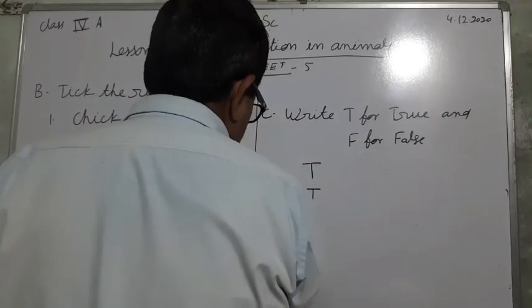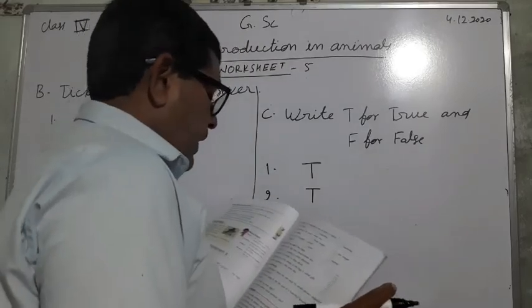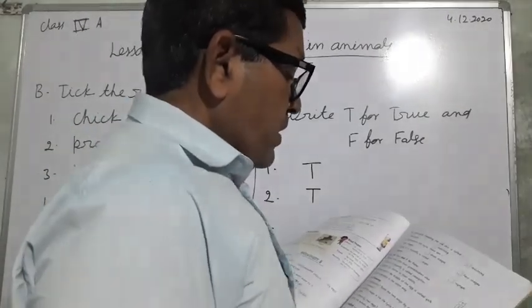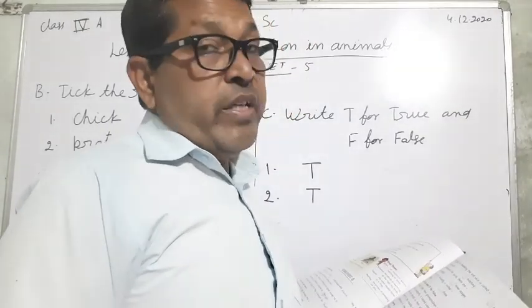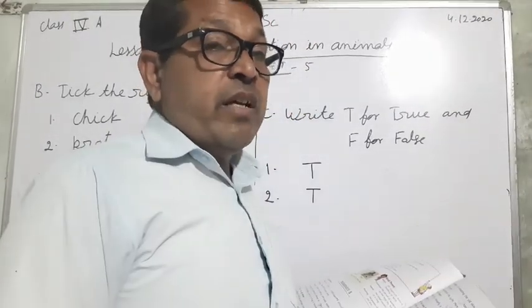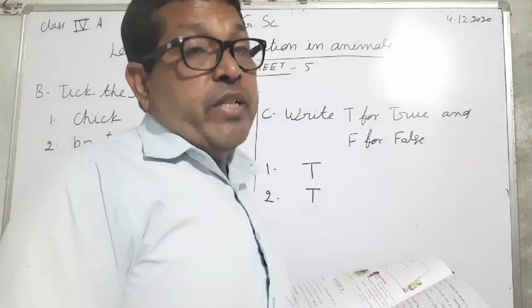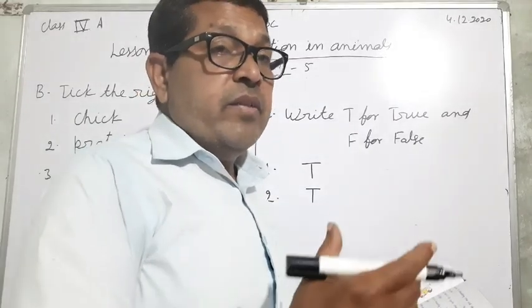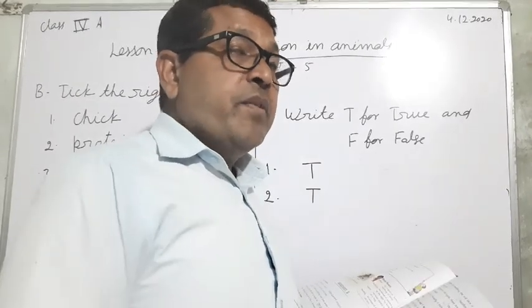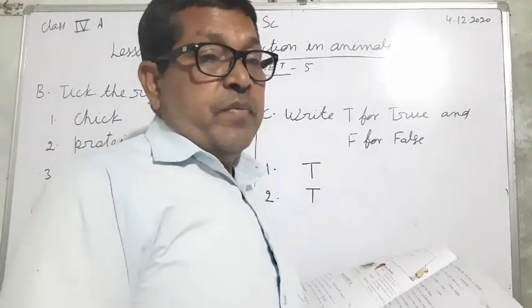And now third you see. The tadpoles are similar to their adults. No, it is false because tadpoles are aquatic, but adults may live in the water as well as on the land.